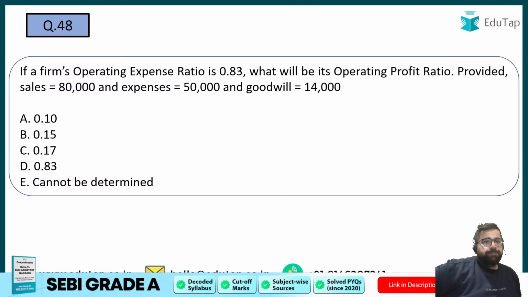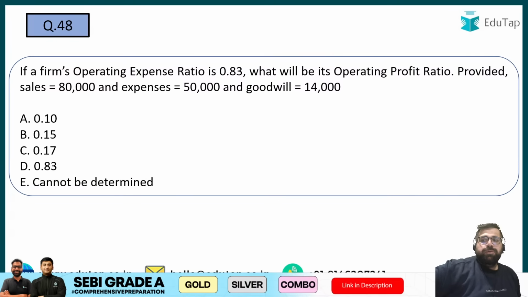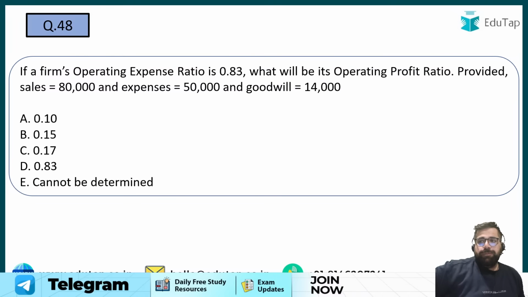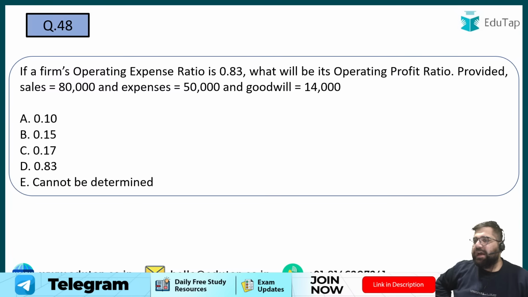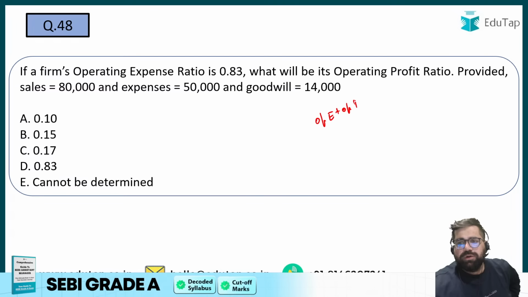Question number 48. If a firm has an operating expense ratio of 0.83, what will be the operating profit ratio? Operating expense ratio is given, so operating profit ratio you can calculate directly. They have also provided you sales, expenses and goodwill. Simple. You already know that if you add the operating expense ratio and operating profit ratio, you will get 1.